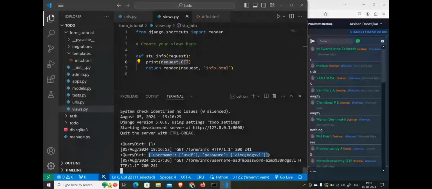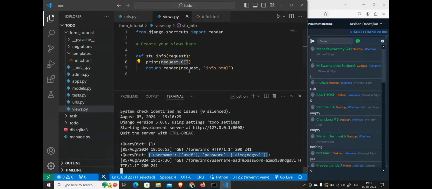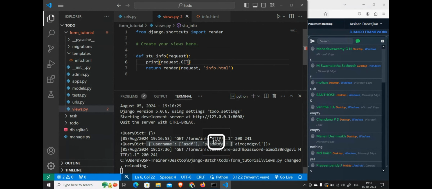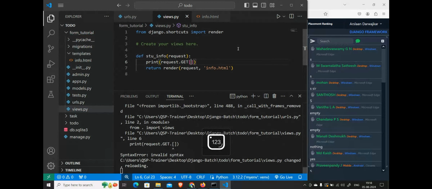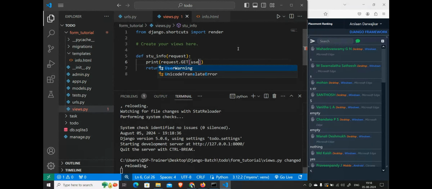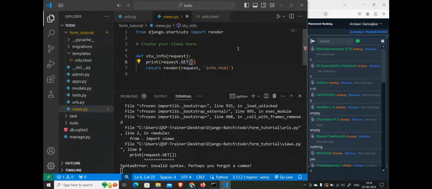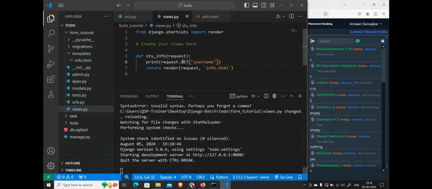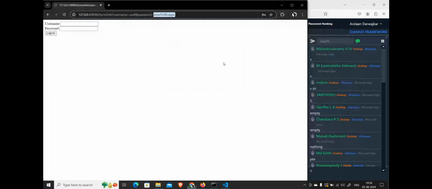So whenever we are passing some data, at that time we can call it. If I am passing some data, I can search for username. At that time, the GET dictionary is not going to be empty. There will be something called username. Yes or no?